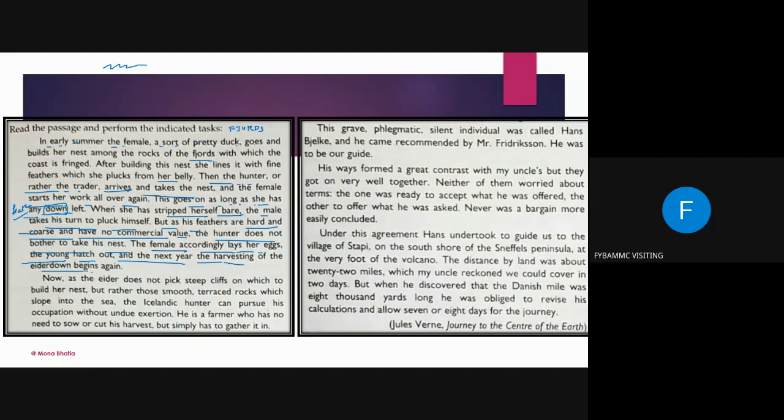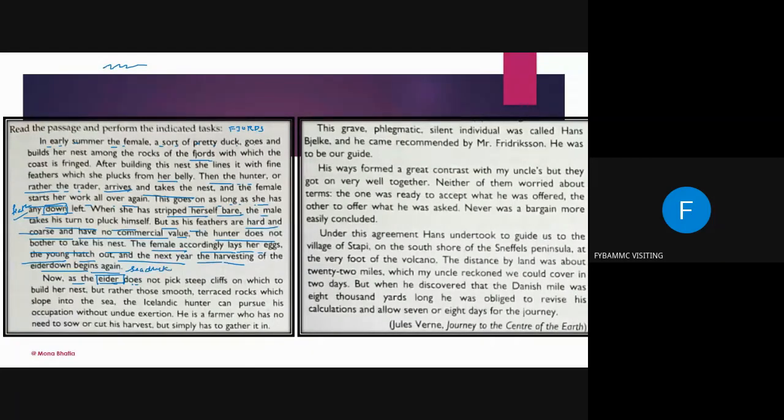the harvesting of the eider down begins again. So basically, the first paragraph tells you about the ducks, what they do during the breeding season. Now, what is eider? You must have got the idea after reading the whole paragraph that eider is basically a type of sea duck.